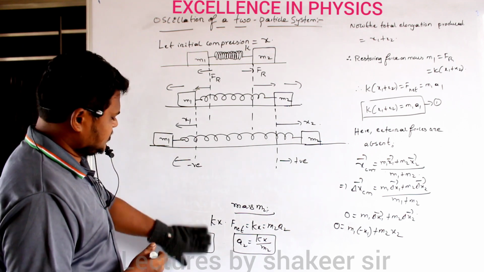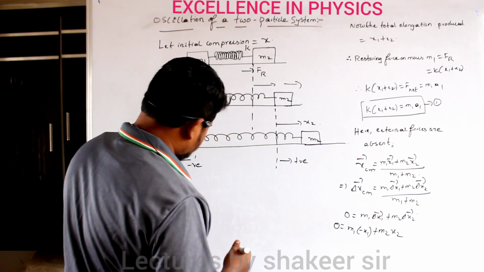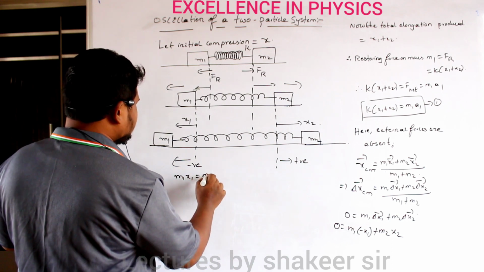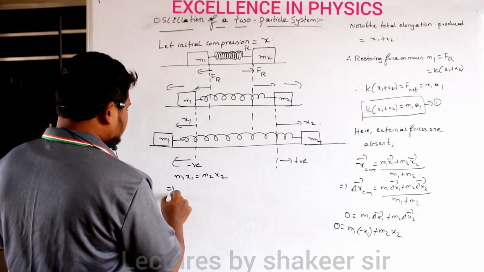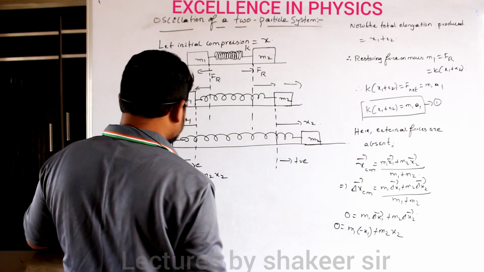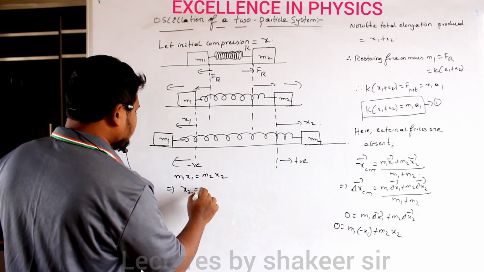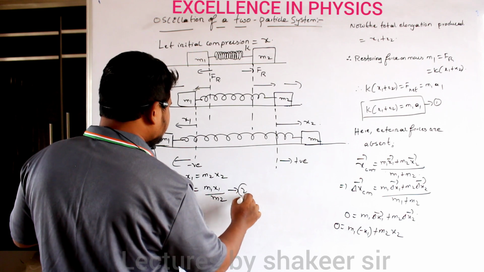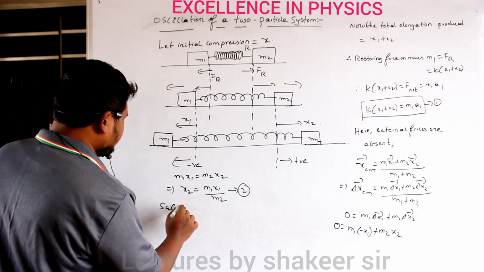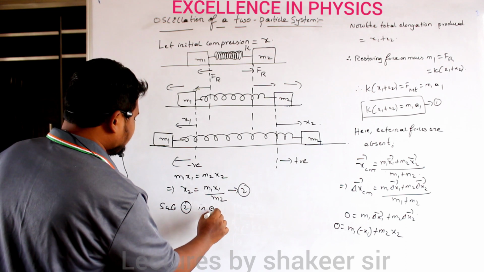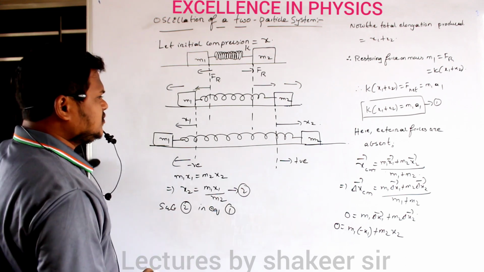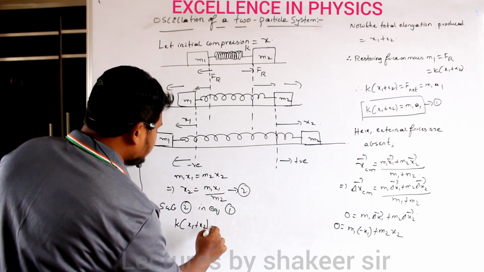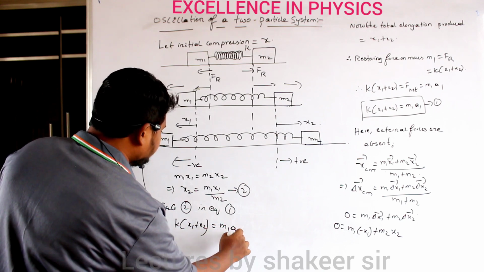Now let us see what we can do. So therefore I can write m1 x1 is equal to m2 into x2. I want to substitute in the earlier relation the value of x2. So x2 is equal to m1 x1 divided by m2. Let it be my equation number 2. Clear? Now substituting equation number 2 in equation number 1. What is equation number 1? k into (x1 plus x2) is equal to m1 into a1. Clear?